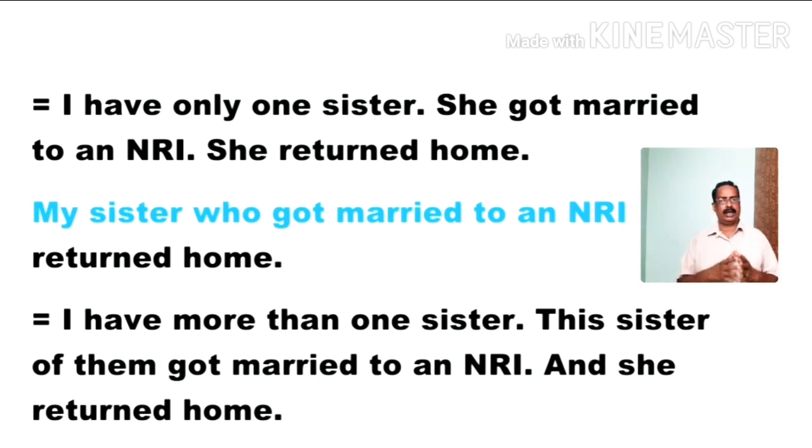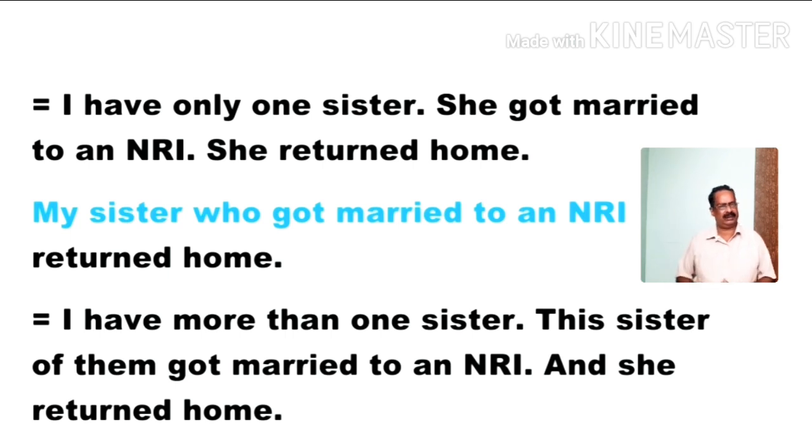See the next one. My sister who got married to an NRI returned home. Here, if you don't separate that who got married to an NRI, it gives a different meaning. What does it mean? I have more than one sister. This sister of them got married to an NRI and she returned home. So, I am defining my sister here. Here, my sister is defined or described from other sisters. When you do not use commas here, there is ambiguity.